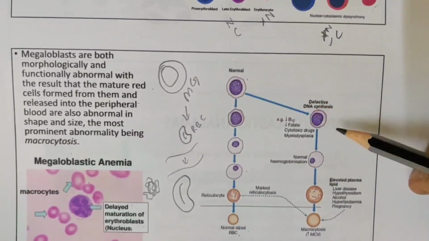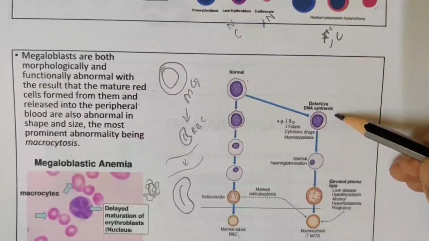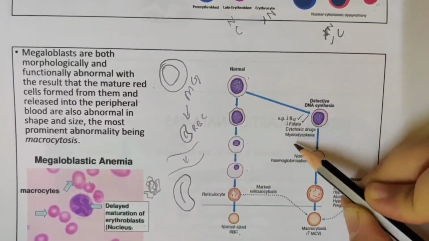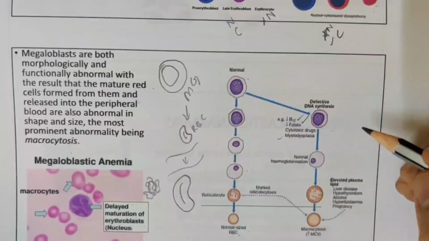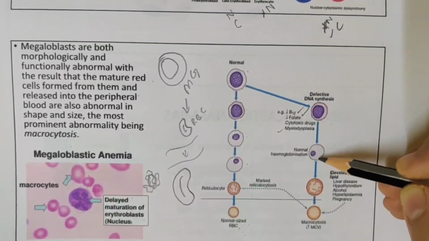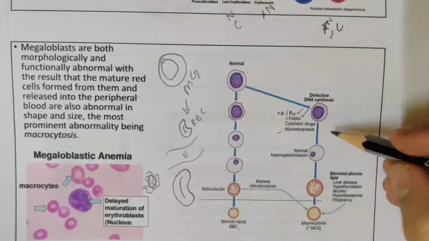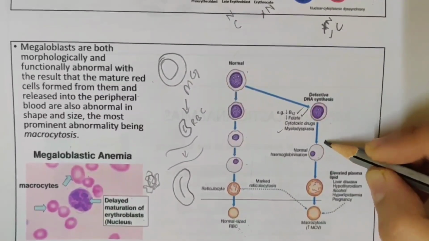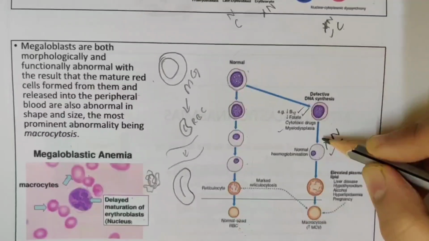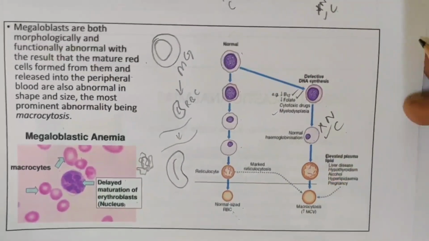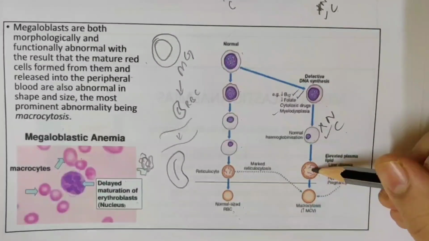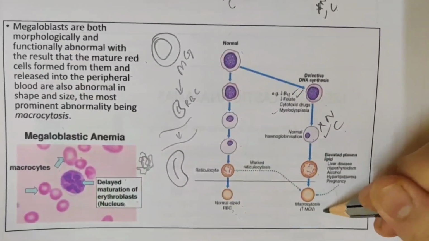But what happens if there is a defect? If there is defective DNA synthesis, due to vitamin B12 deficiency or folate deficiency or due to any cytotoxic drugs or myelodysplasia, what will happen? Because of these things, you will have normal hemoglobinization, meaning normal heme will be present, but the cell will be different. What will be different? You will have an abnormal nucleus. You will have a proper cytoplasm. So these will finally develop into reticulocytes, which are also enlarged. When these reticulocytes produce RBCs, you will have a larger cell. Macrocytosis is a larger cell.